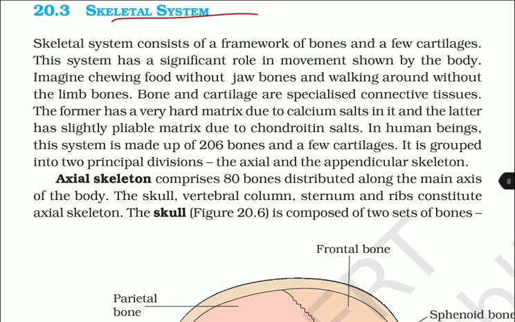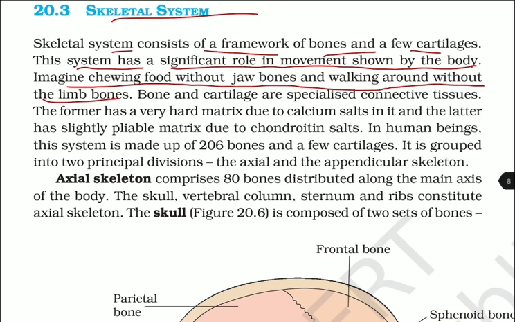Skeletal muscles. Skeletal system consists of a framework of bones and a few cartilages. This system has a significant role in the movement shown by the body. Imagine chewing food without jaw bones and walking around without the limb bones. Bone and cartilage are a specialized connective tissue. The former has a very hard matrix due to calcium salts in it, and the latter has a slightly pliable matrix due to chondroitin salts.